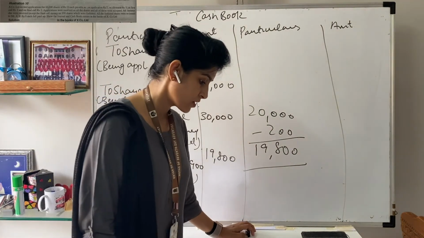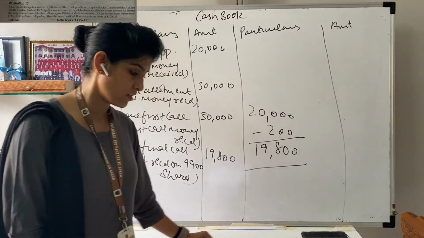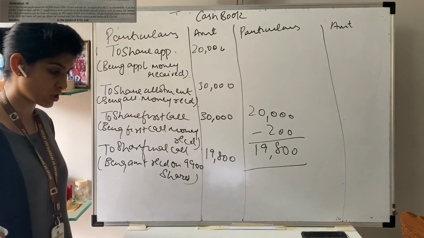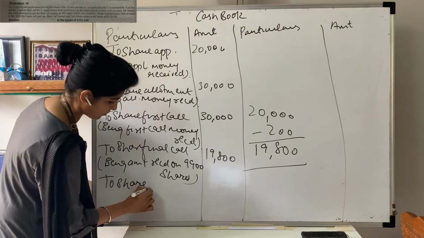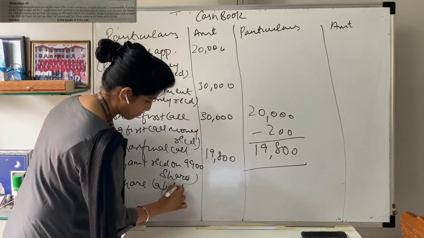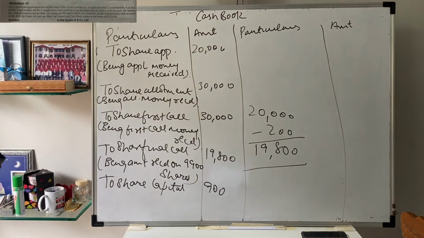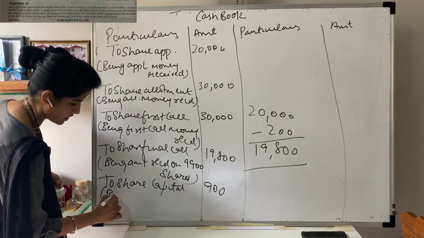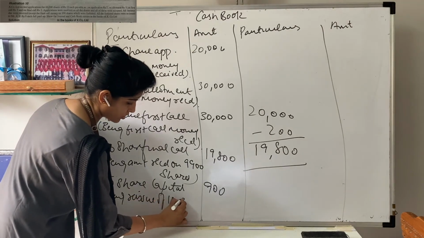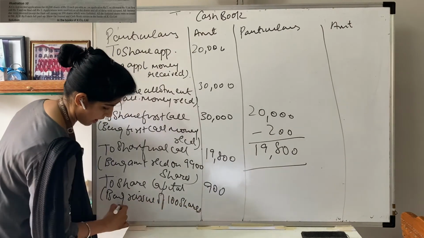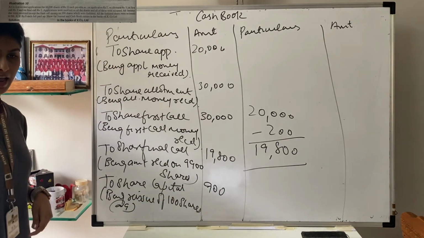Coming to the next, your reissue amount to share capital which was already paid. Bank to share capital reissue amount, that 900 which we discussed about. We'll put the narration: being reissue of 100 shares at ₹9. So 9 into 100, 900.